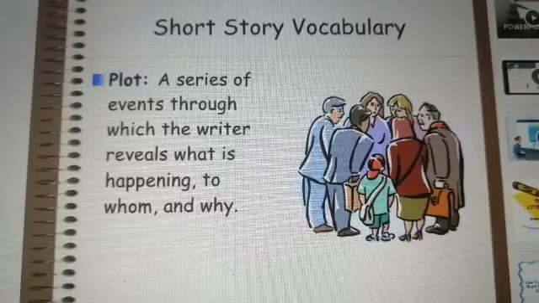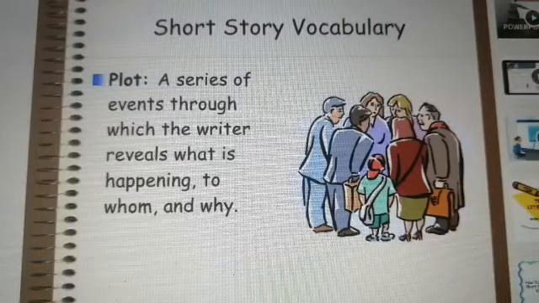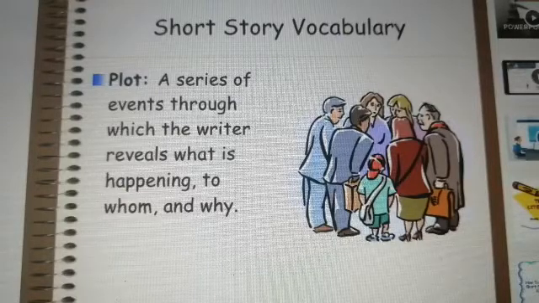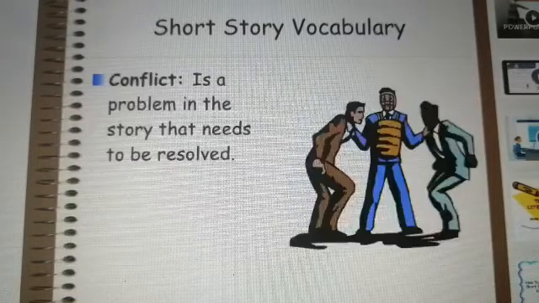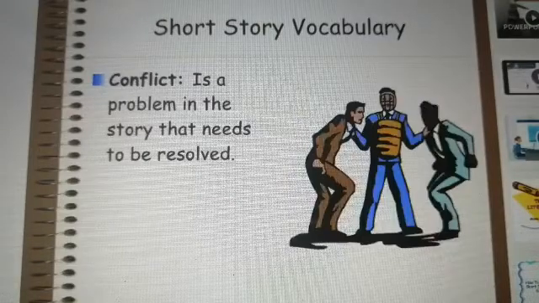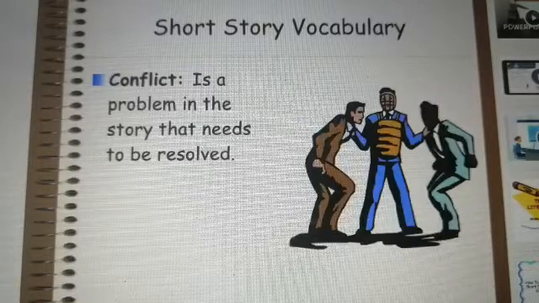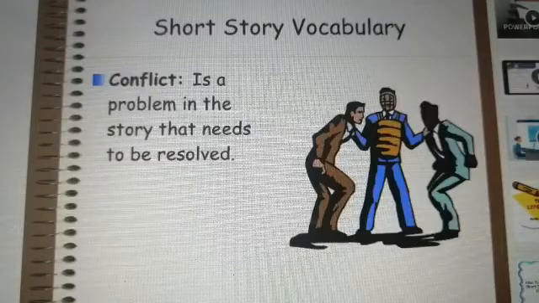The plot of the story has always to be decided and planned in the form of a rough draft before you start writing the story. And it consists of the action and the reactions which take place in the story. When the problem is introduced, it is called the conflict in the story that has to be resolved later on.